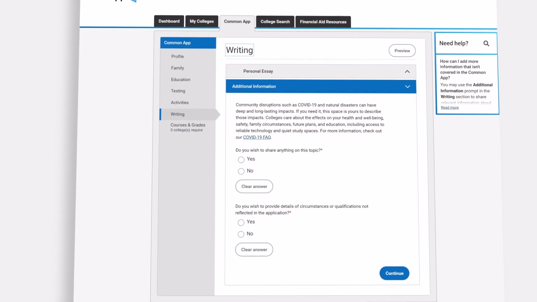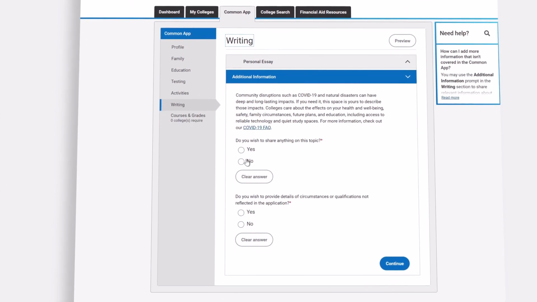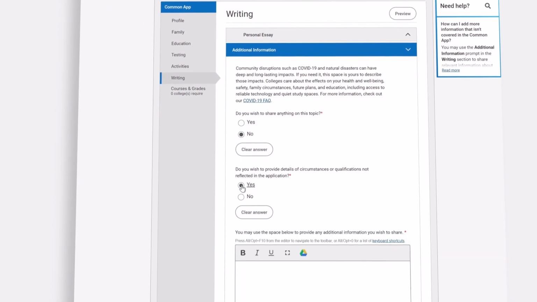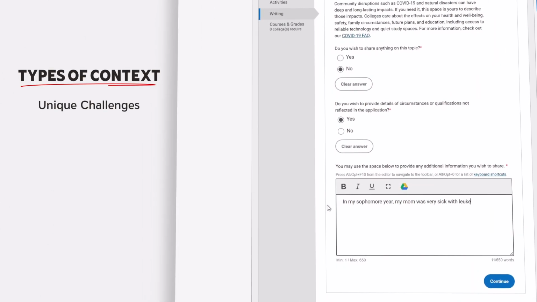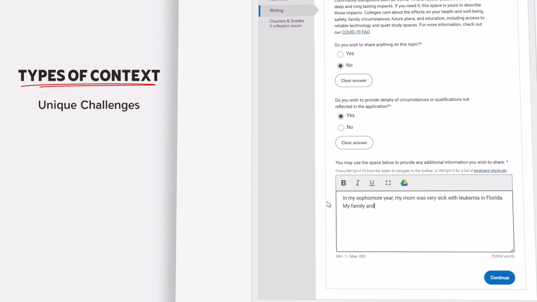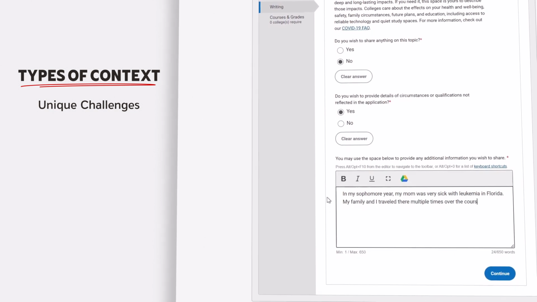Real people are looking at your application, and they care about all the experiences that you've had that have led up to this point in your academic career. For example, maybe there was a particularly challenging time in your life that would give more context to the grades you received. Talk about it here.